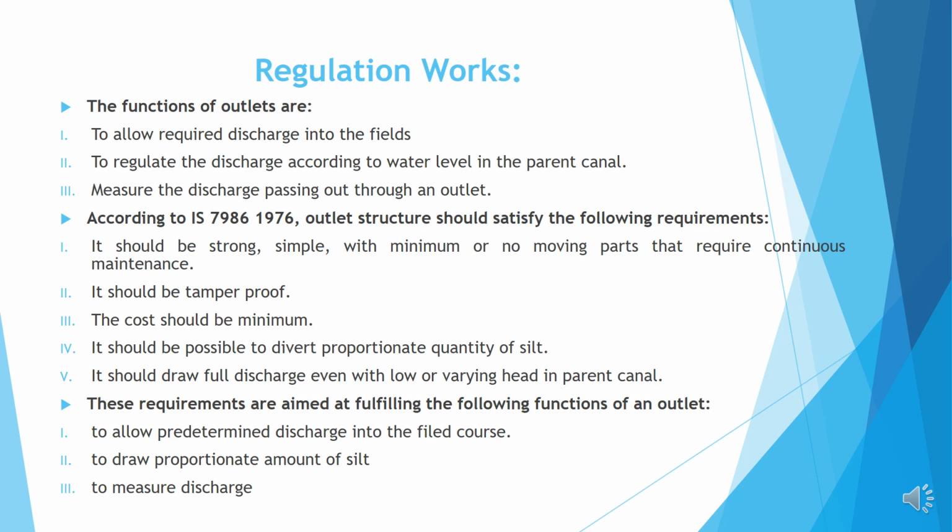It should draw full discharge even with low or varying head in the parent canal. These requirements are aimed at fulfilling the following functions of an outlet: to allow predetermined discharge into the field course, to draw a proportionate amount of silt, and to measure discharge.